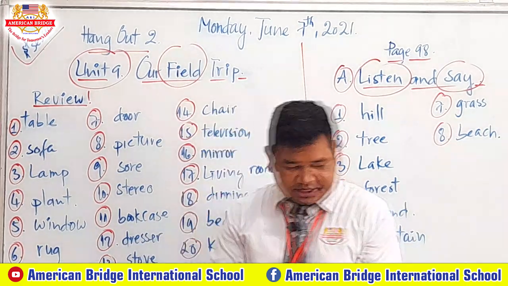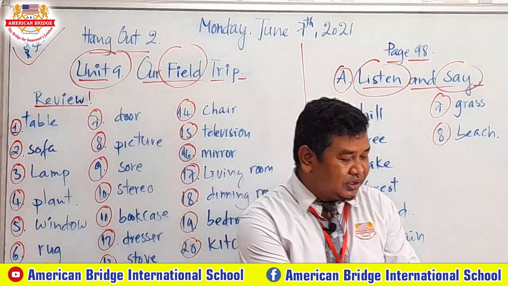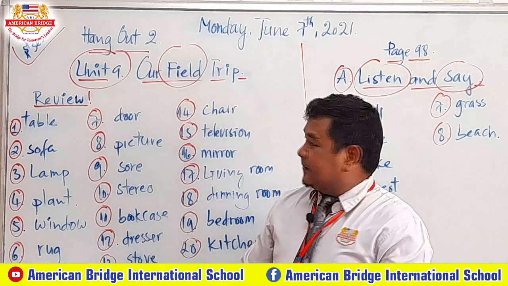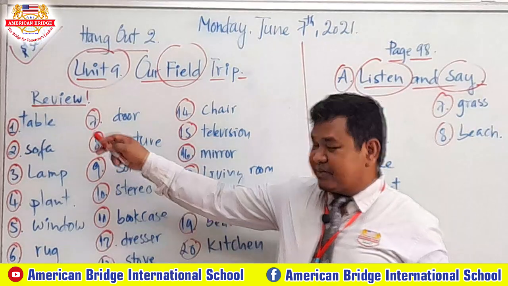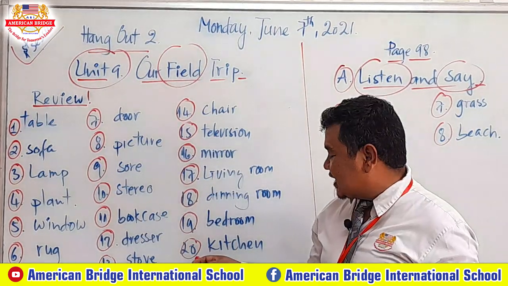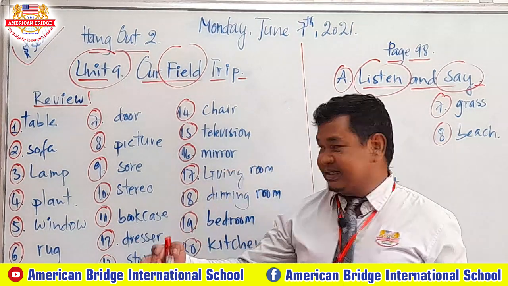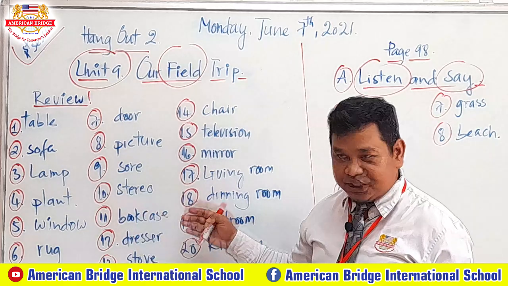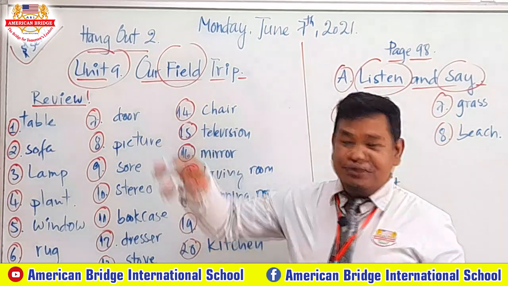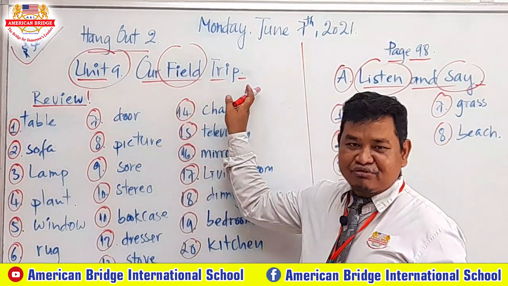So now student, today for the first session you are going to learn about review, from number 1 to number 20 on unit 8 that you have already learned. I hope that you remember all these words. And then we study unit 9, talk about our field trip.